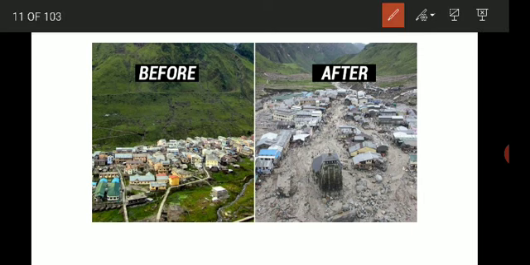You can see this is the picture before the flood and this is the picture after the flood. Before the flood everything was running fine, but after the flood everything was damaged. But nothing happened to this temple. Why? Because you can see there is a big rock here.